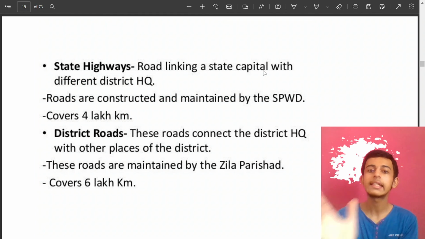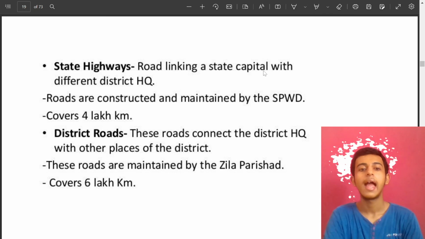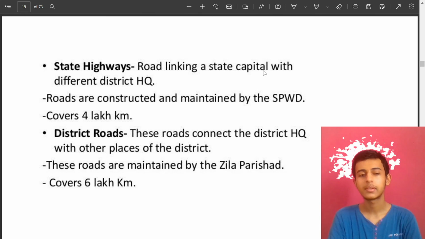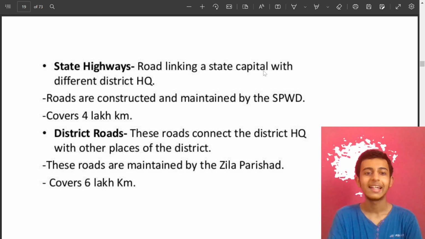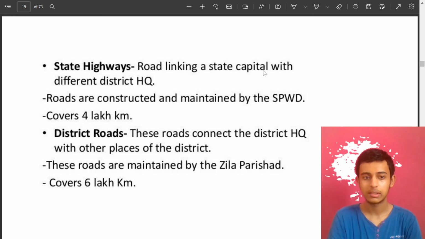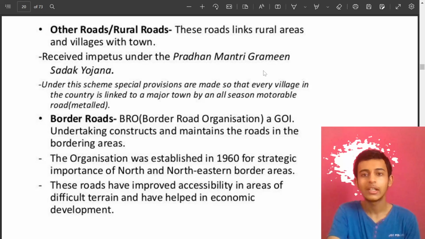State highways link the state capital with different district headquarters, and the roads are constructed and maintained by the state PWD. You know the full form, right? District roads connect district headquarters with other places of the district, and are maintained by the Zilla Parishad. So this much only for now.